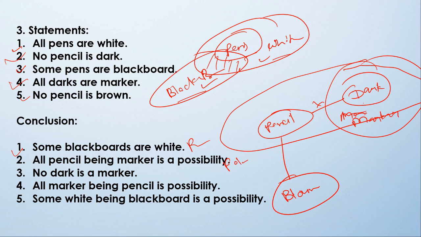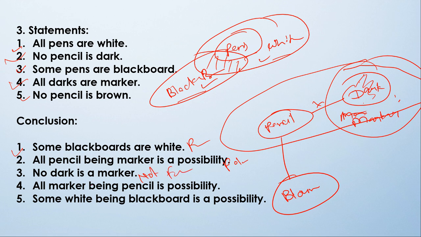Now, no dark is a marker. So this is dark, this is dark, and this is marker. So all dark are marker. So this conclusion is not following, because all dark are marker. That is given in our statement.